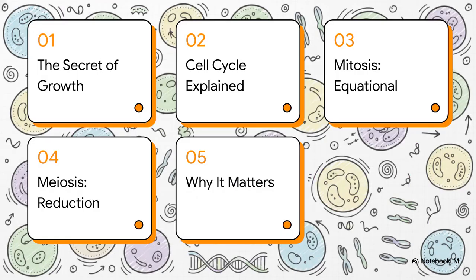Okay, let's dive into this. Here's our roadmap for the explainer today. First, we'll uncover the secret of growth. Then, we'll break down the overall cell cycle. After that, we'll look at the two distinct types of division: mitosis, that's our equational division, and meiosis, the reduction division. Finally, we'll tie the whole shebang together by looking at why this matters to us on a macro level.